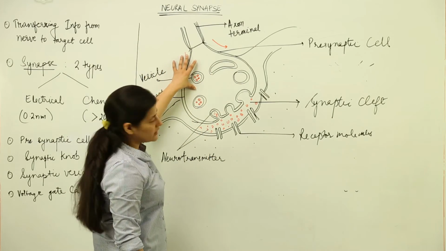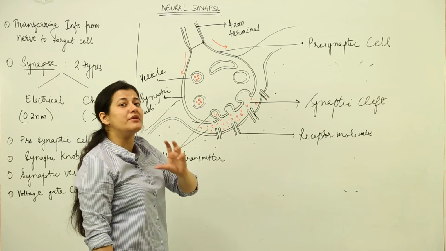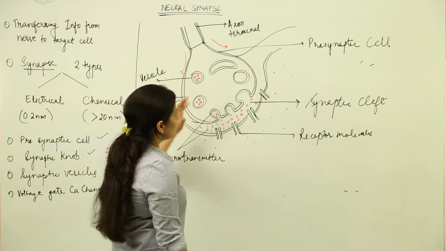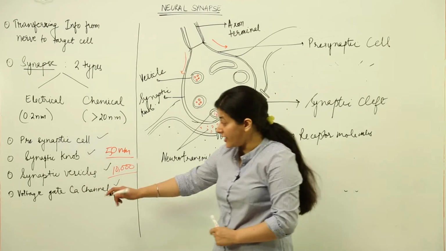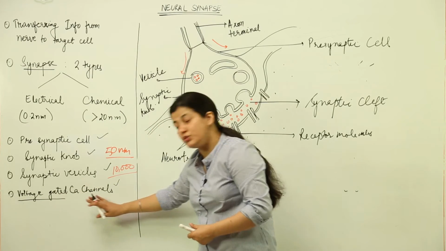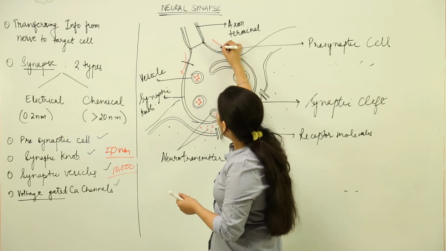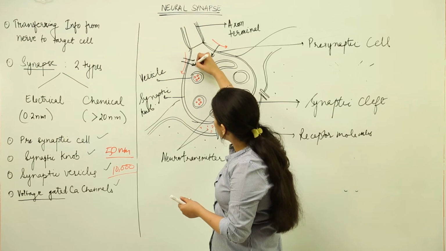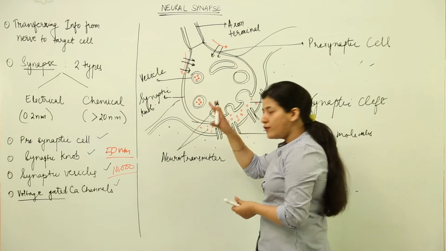When the wave reaches the synaptic knob, there is cytoplasmic condensation, I have told you, due to which the membrane is quite thicker. I used voltage gated over here because the wave of depolarization would come and open these channels, and there would be an inflow of calcium ions inside. Many calcium ions which are abundantly present outside but not inside, they would flow inside.